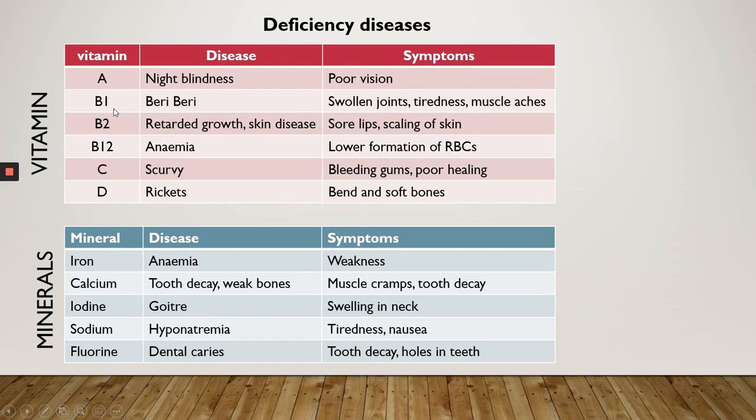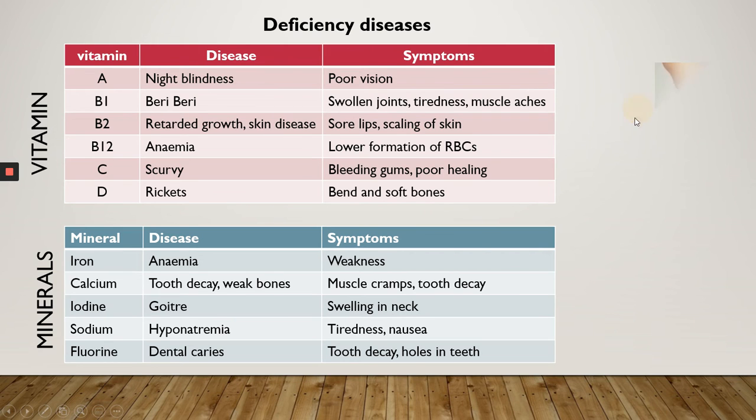Now, other nutrients are vitamins A, B, C, and D. Because of their deficiency, different diseases take place. First, vitamin A. A person who is deficient in vitamin A, who is not taking the proper amount of vitamin A, has a disease called night blindness. And what are the symptoms of this? In this, a person has poor vision, that is, he is not able to see properly in poor or dim light.